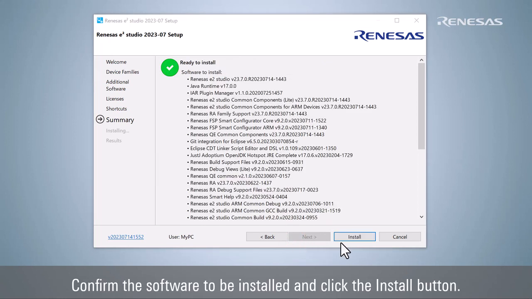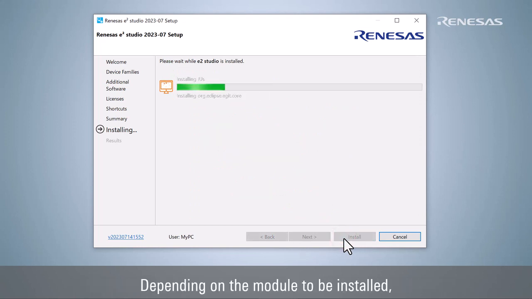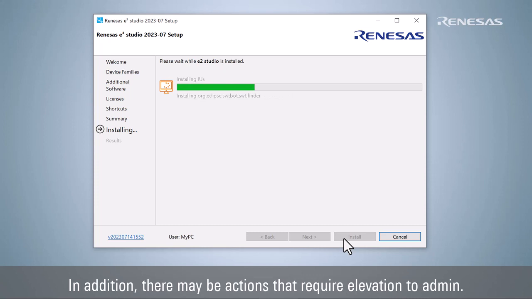Confirm the software to be installed and click the Install button. Depending on the module to be installed, some operations may be required during the process. In addition, there may be actions that require elevation to admin.